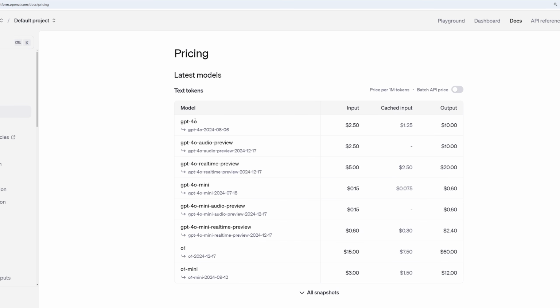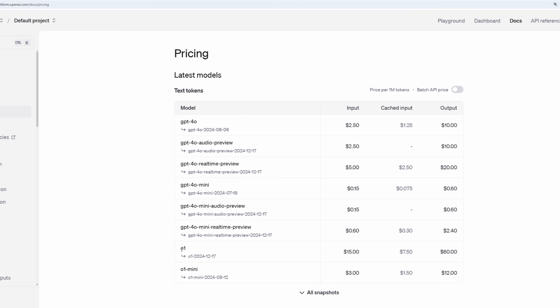Let's take a look at the pricing. So model pricing. So we can see for GPT 4.0, the input is $2.5, but don't forget that's price per 1 million tokens. So that's a lot, okay? So whenever you're using this, like we're about to use it, we're just sending simple prompts and getting a response back. It's not going to cost almost anything. It's going to be like 0.1 cents or probably less than that. So don't worry about that.